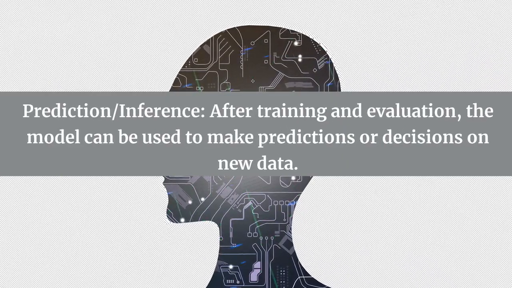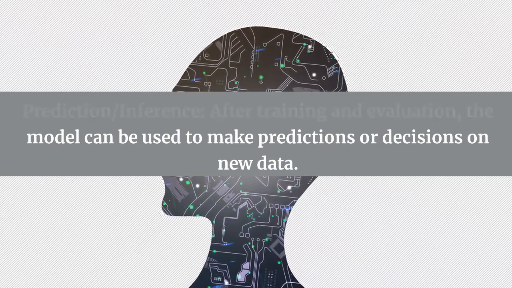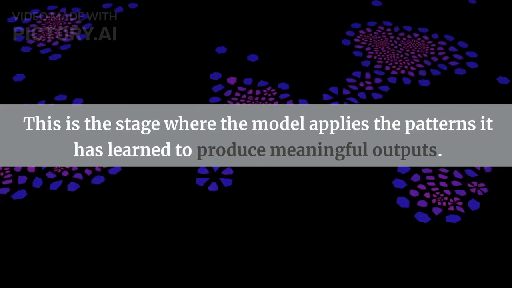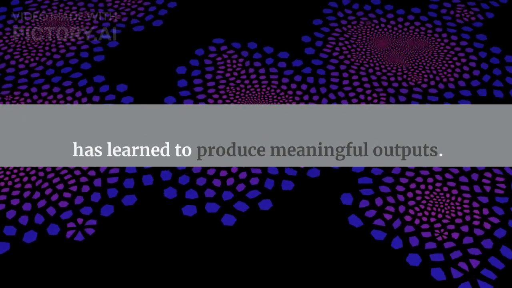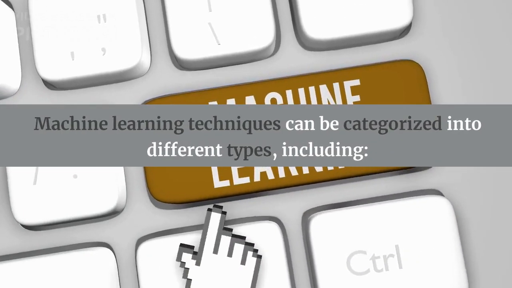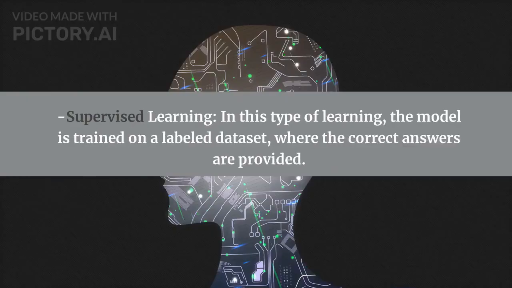Prediction/inference. After training and evaluation, the model can be used to make predictions or decisions on new data. This is the stage where the model applies the patterns it has learned to produce meaningful outputs. Machine learning techniques can be categorized into different types, including supervised learning.